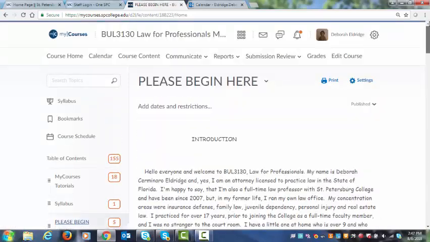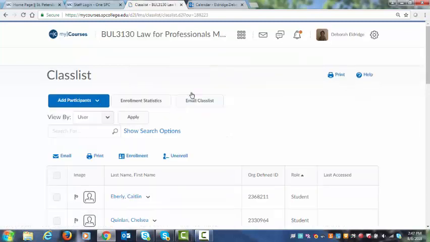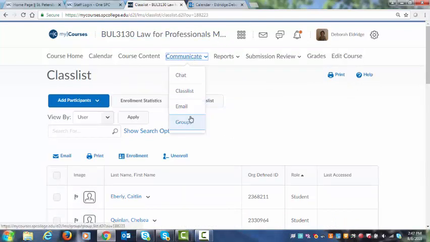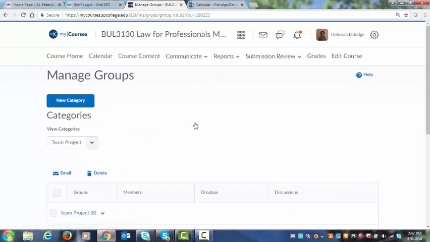Let's go back up here. Our communication tab, very important. If you want to communicate with somebody, click into the class list and you'll be able to communicate with your classmates in that way. Now, the other thing I wanted to show you are groups. So once groups are assigned, to find your assigned group, you're going to click on the communication tab, click on groups, and that's going to pull up the group to which you're actually assigned.